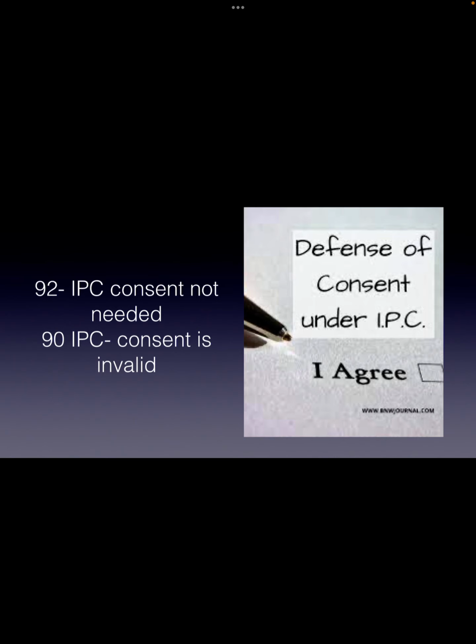I had recently told you 0 represents nullifying, that is no value, therefore 90 IPC is for invalid consent, and 92 is mat do, that is consent not needed.